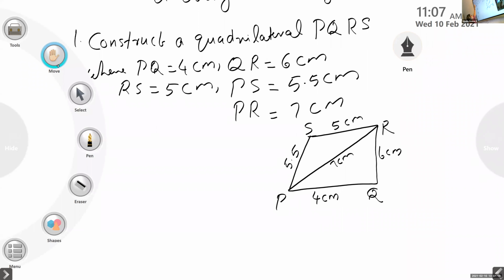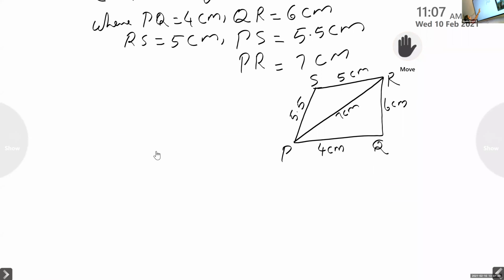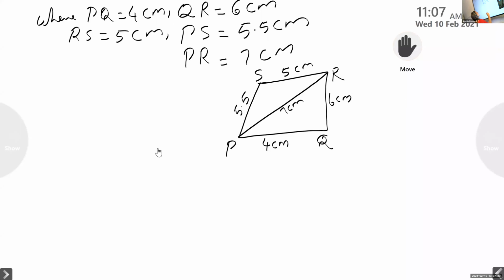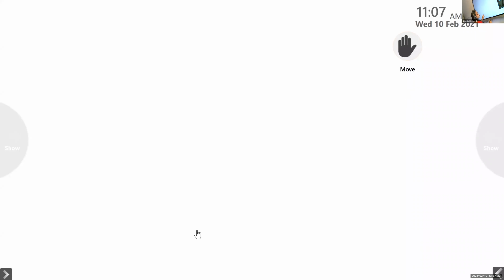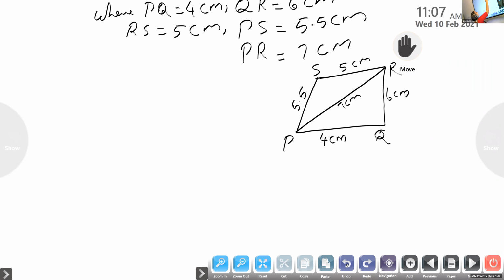In this type of question, we have two triangles here, PSR and PQR. For constructing triangles you have already studied.